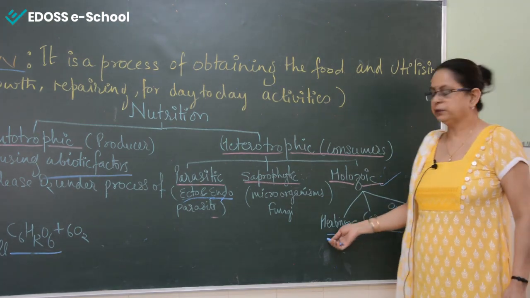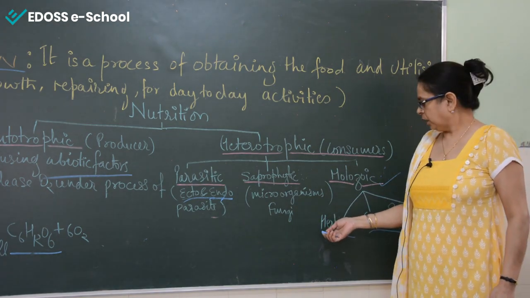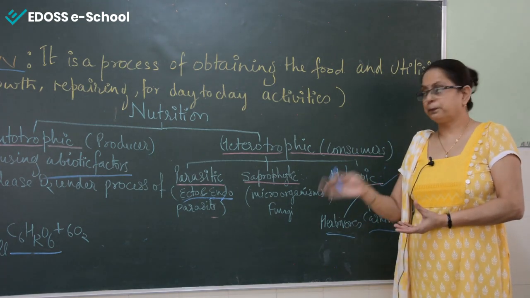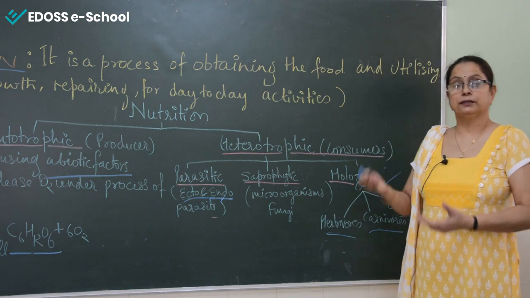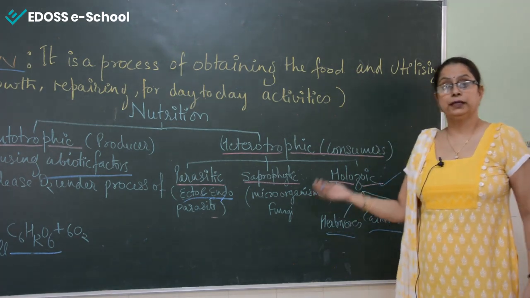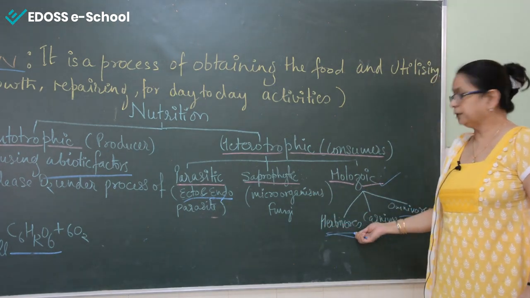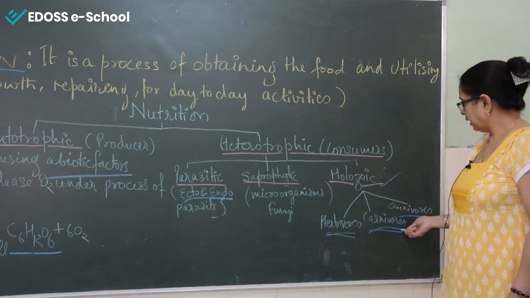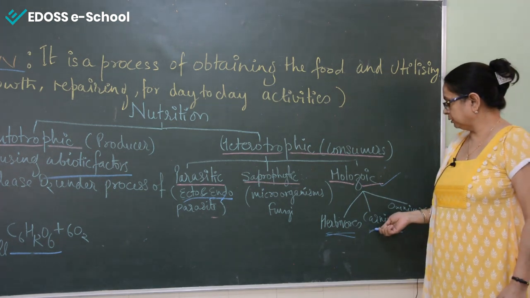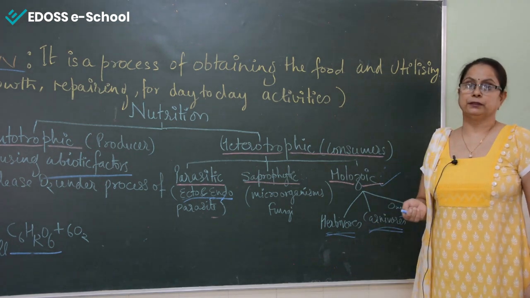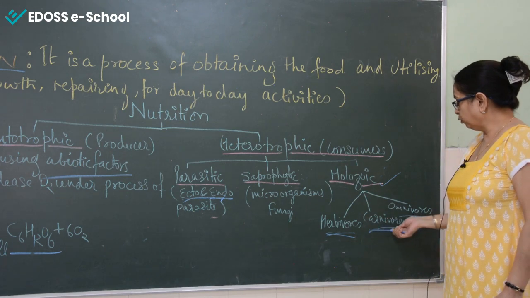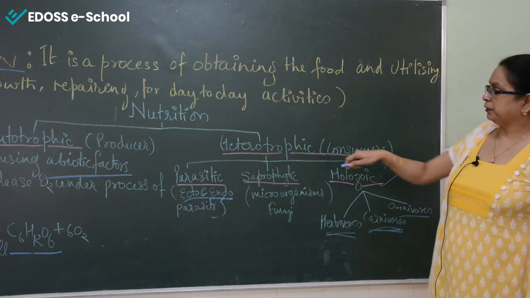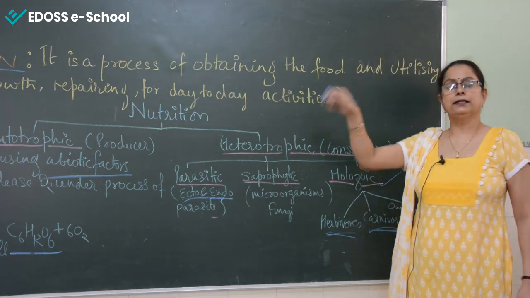This is a very common term, we all know. Herbivorous means animals that depend on plants, grasses, the herbs. They are the vegetarian ones, like deer, rabbit. Now carnivorous animals depend on the flesh of other animals. They eat only the flesh of other animals. So carnivorous animals indirectly depend on the plants, and herbivorous animals directly depend on the plants.